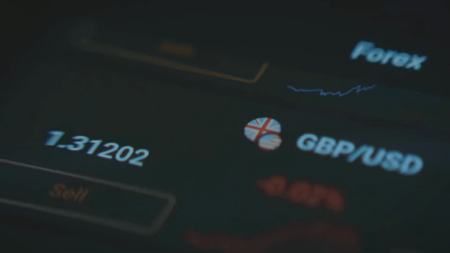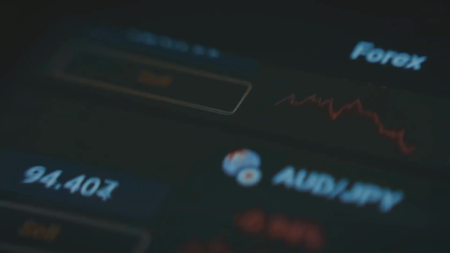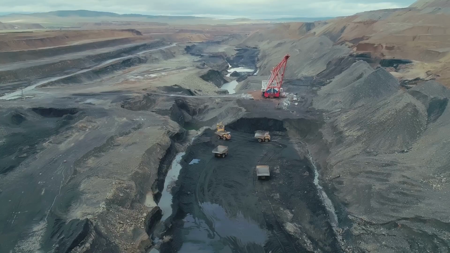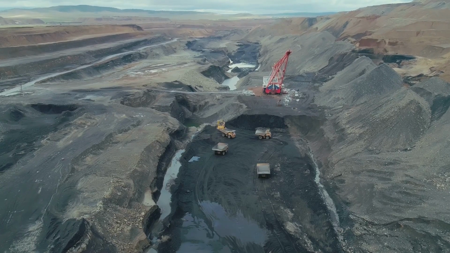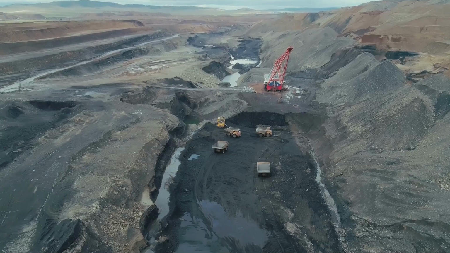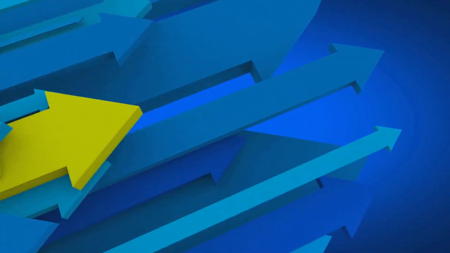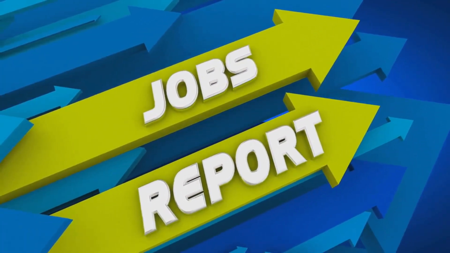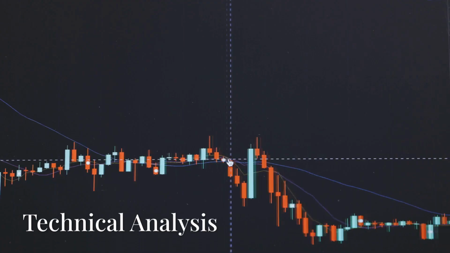AUD/USD. Aussie employment data and China-related news remain key drivers. Australia's economy is tied to commodity exports, so watch any developments in global growth sentiment. Strong job numbers can boost the Aussie, while a global growth slowdown could pressure it.